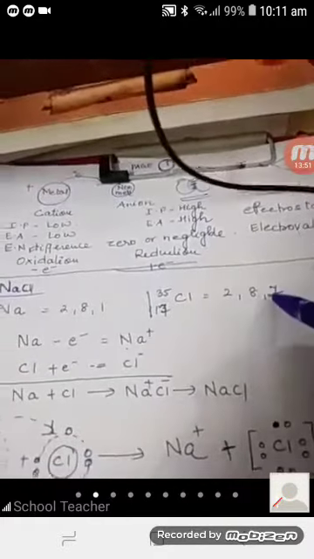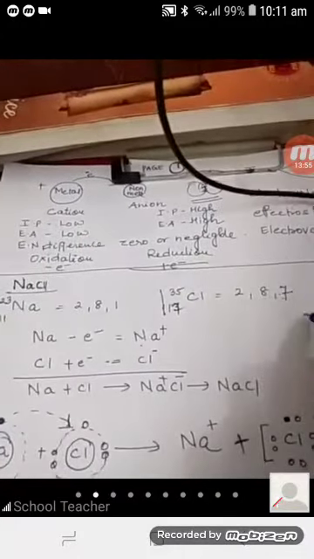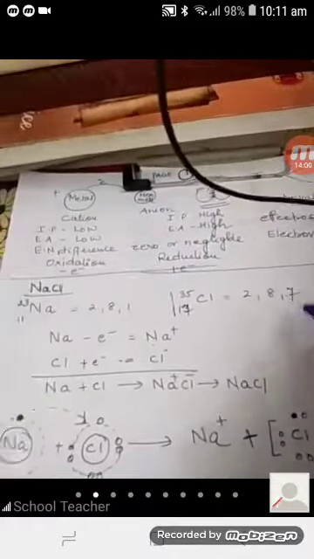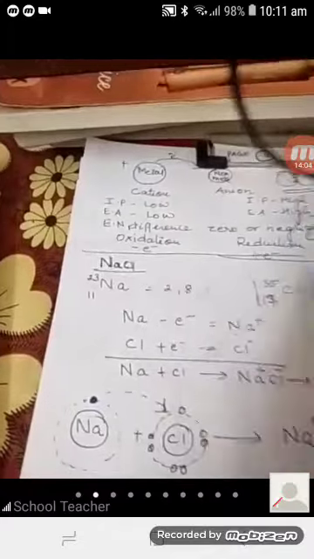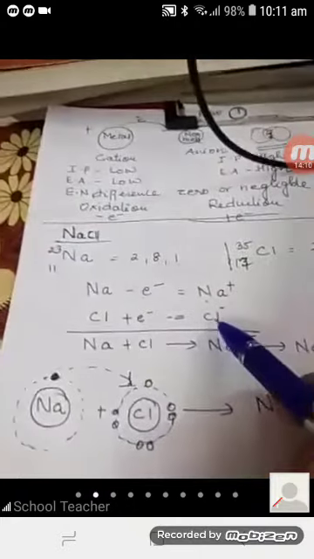It is easier to accept one electron and make an 8 configuration. So to achieve this configuration, chlorine will accept the electron donated by sodium. This we have done in class 9th also. So chlorine will receive the electron and convert into chloride ion.